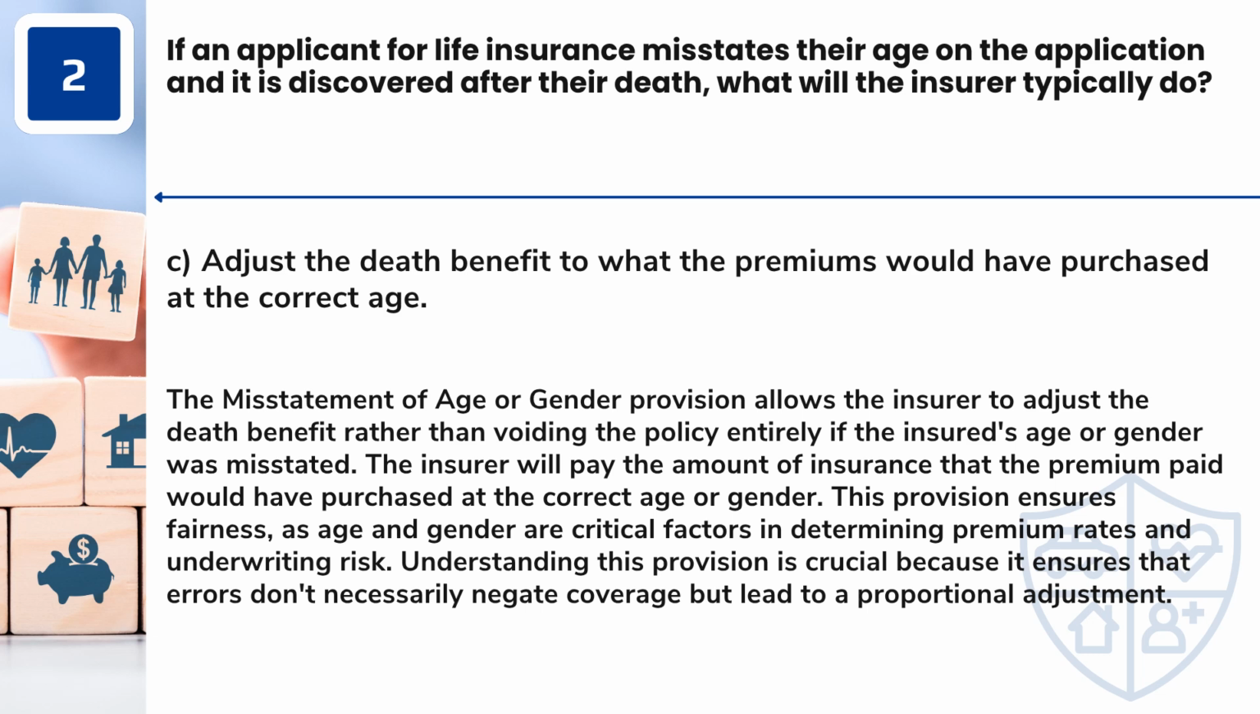Answer: C. Adjust the death benefit to what the premiums would have purchased at the correct age. The misstatement of age or gender provision allows the insurer to adjust the death benefit rather than voiding the policy entirely if the insured's age or gender was misstated. The insurer will pay the amount of insurance that the premium paid would have purchased at the correct age or gender. This provision ensures fairness, as age and gender are critical factors in determining premium rates and underwriting risk. Understanding this provision is crucial because it ensures that errors don't necessarily negate coverage but lead to a proportional adjustment.